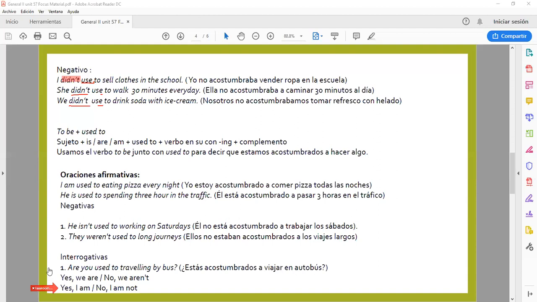Well, here we are going to use first the auxiliary to be, later on the person, next used to, next the verb, and the complement. And here we are the short answers. Yes, we are, because we are using verb to be at first as the auxiliary. And yes, I am, because we are talking about the person I.